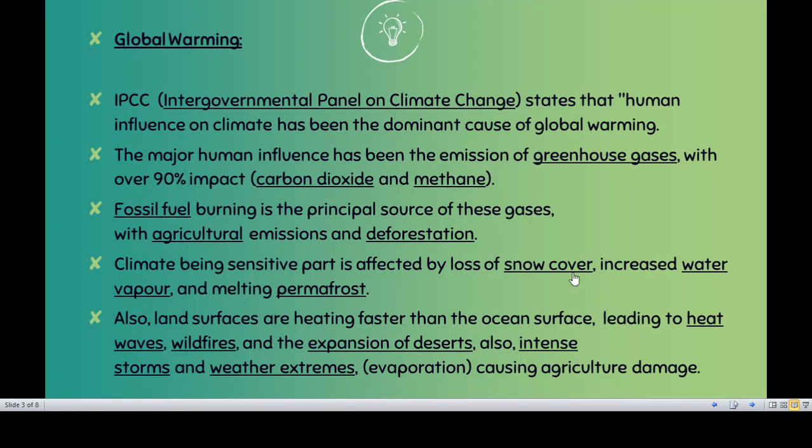Now what they have said is that humans have created the greenhouse gases. Like हमने लास्ट लेक्चर में ही देखा था. So greenhouse gases basically are carbon dioxide and methane at max. When these greenhouse gases are created by humans because of the burning of fossil fuels, agriculture, deforestation, industrialization, etc. etc., what happens is there is a huge amount of emission of greenhouse gases, that is carbon dioxide.